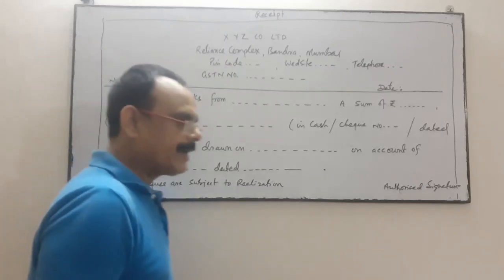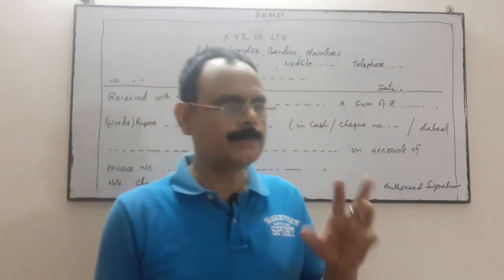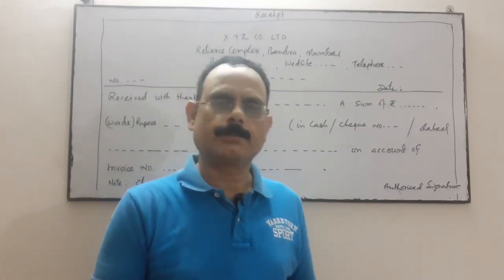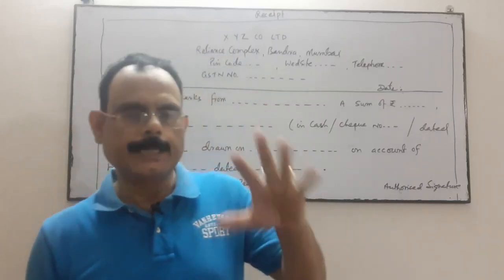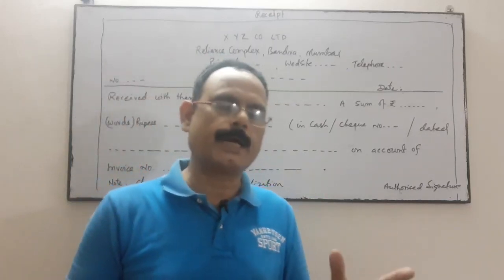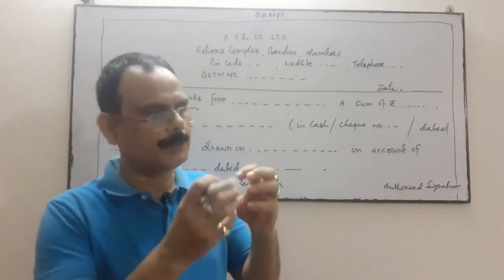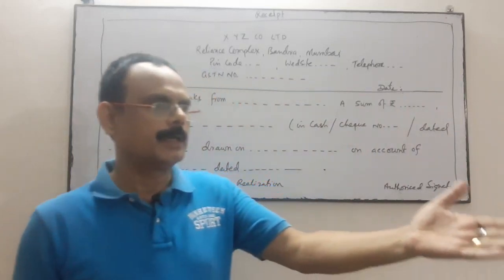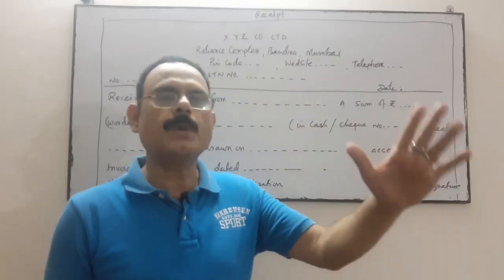Now the next documentary evidence, as I discussed, I think, is receipts. If an amount is received from customers or from any person, then we will give them a receipt saying, okay, we have received this much amount from you. Or when we pay some amount to somebody else, then we will get a receipt from the person to whom I have paid.